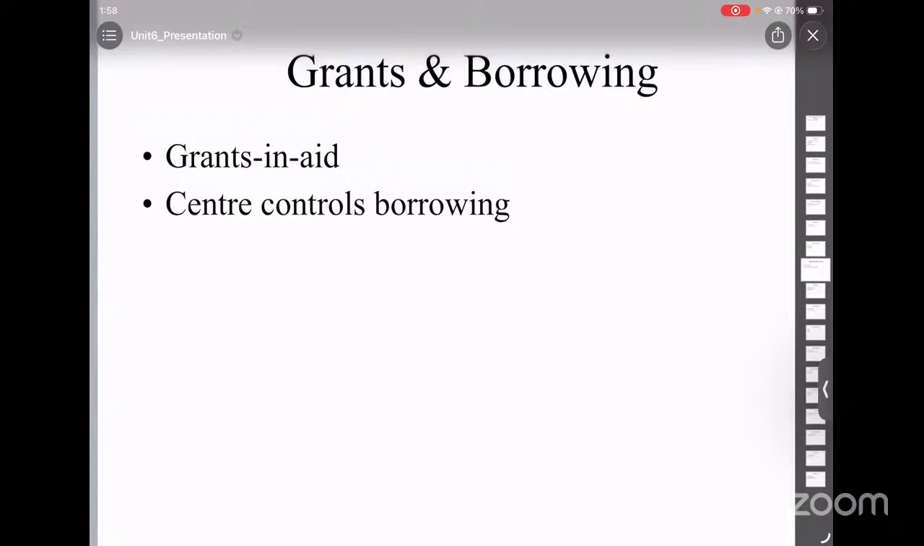And the borrowing powers. Center can borrow from anywhere, but states can borrow only with the center's permission.